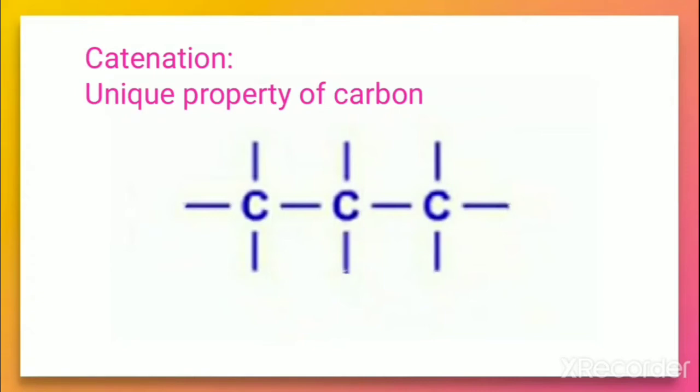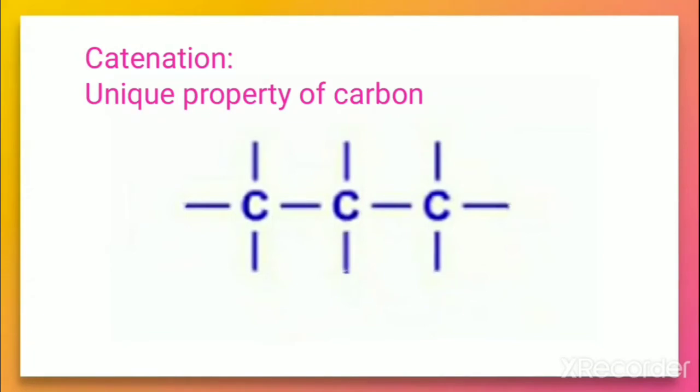So whenever you are dealing with an organic compound, you need to check the valency of carbon. It should be tetravalent. In this case, you can find that each carbon atom is bonded by 4 bonds. You can see each having 4 bonds.